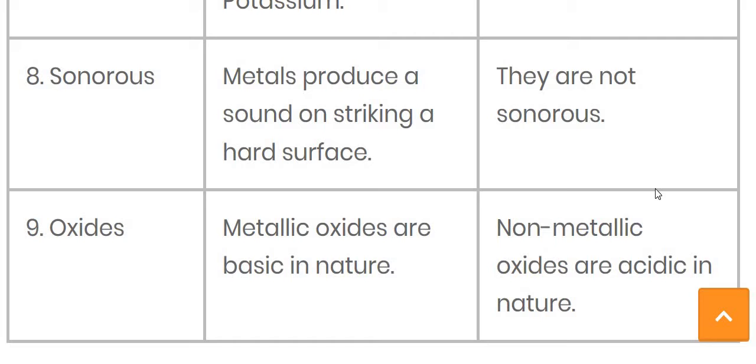Most non-metals are found in gaseous and solid states, but they do not produce a sound when struck. So the sonorous property in metals produces a sound on striking a hard surface, while non-metals are not sonorous, meaning they cannot produce sound if we strike their surface hard.